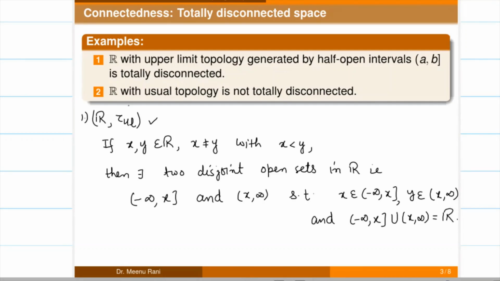Now in the second example, the set of real numbers with the usual topology is not totally disconnected, and we know that the usual topology contains all open intervals. These are open in this topological space, and there does not exist any pair of disjoint open sets which satisfy the totally disconnected space definition. So in the second example, R with the usual topology is not totally disconnected. Actually this space, the set of real numbers with the usual topology, is a connected space.